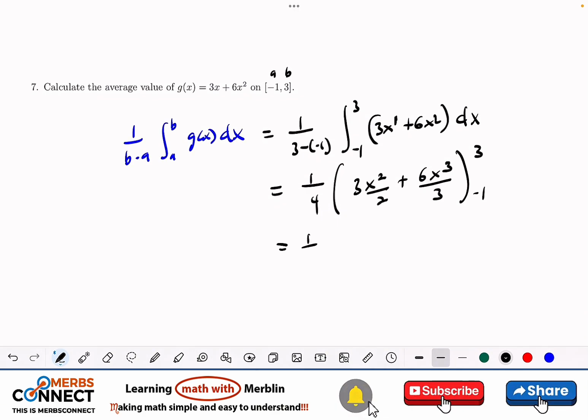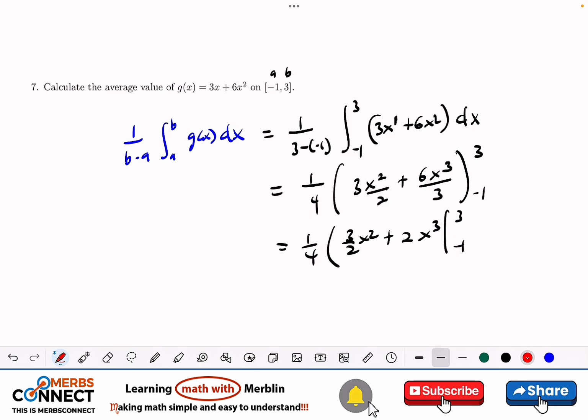This is 1 over 4, and simplify, you get 3 over 2 x squared plus 2x cubed, from negative 1 to 3.